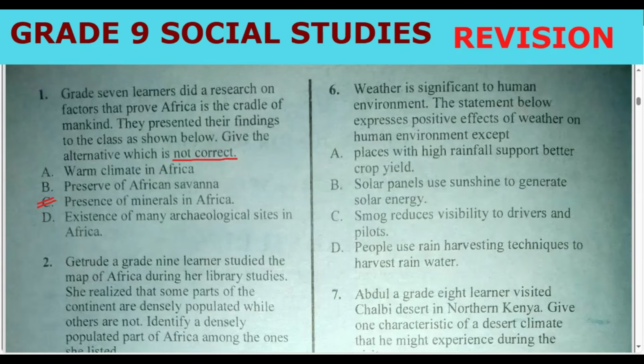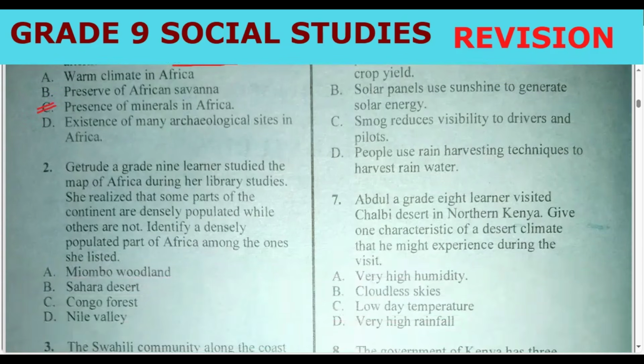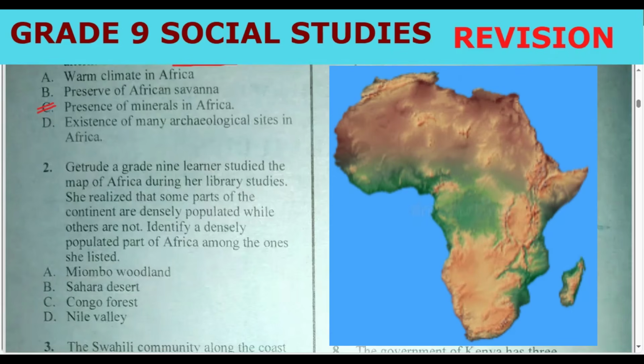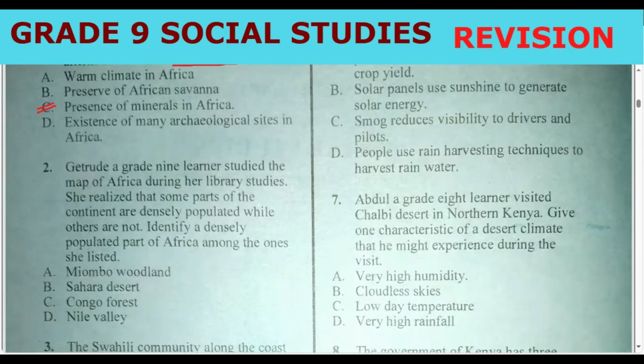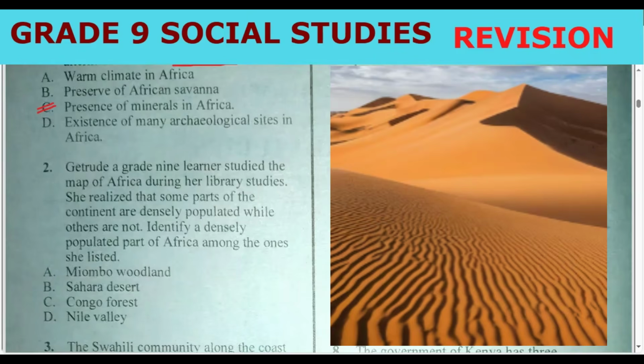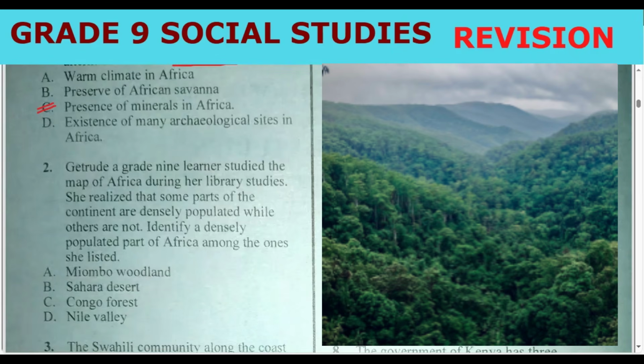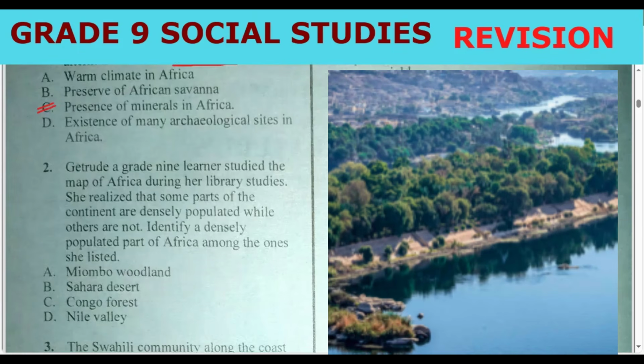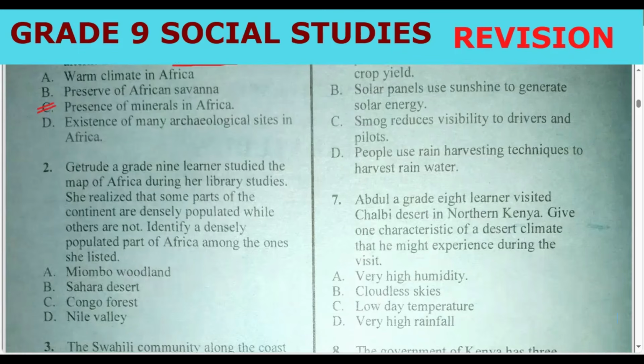All right, let's go to question number 2. Gertrude, a grade 9 learner, studied the map of Africa during her library studies. She realized that some parts of the continent are densely populated while others are not. Identify a densely populated part of Africa among the ones she listed. Here we have Miombo Woodland, Sahara Desert, Congo Forest, Nile Valley. Yes. The correct answer should be Nile Valley.